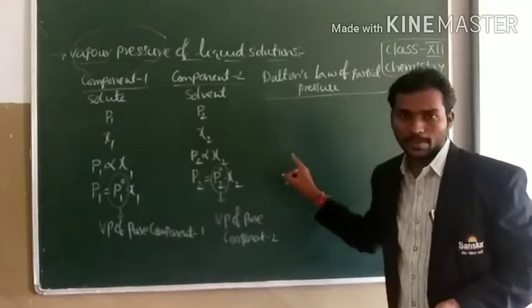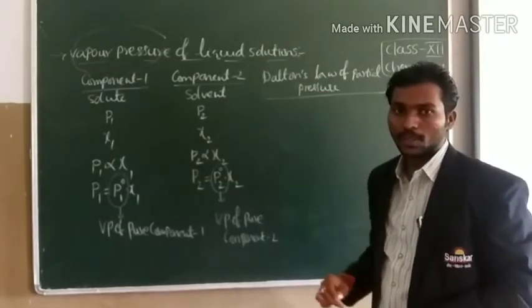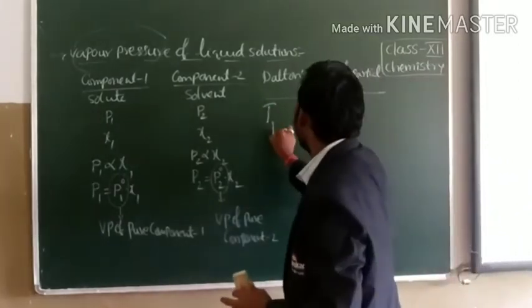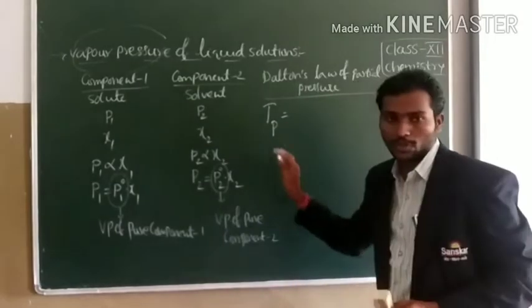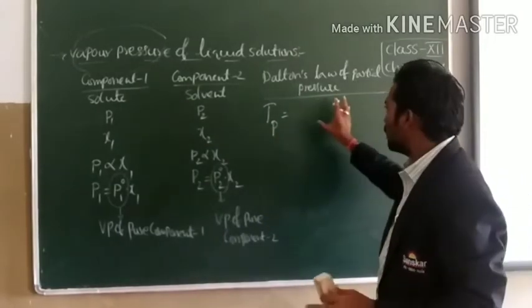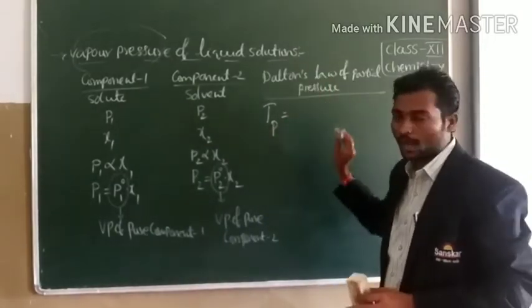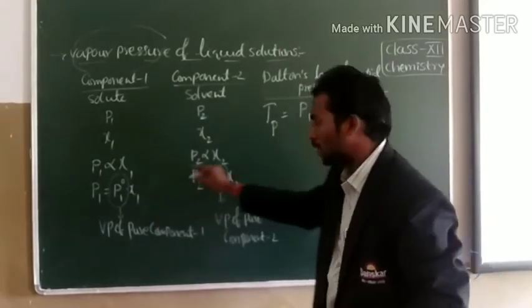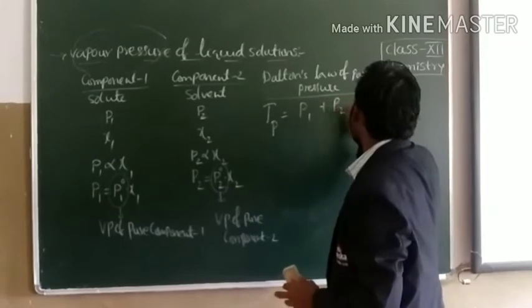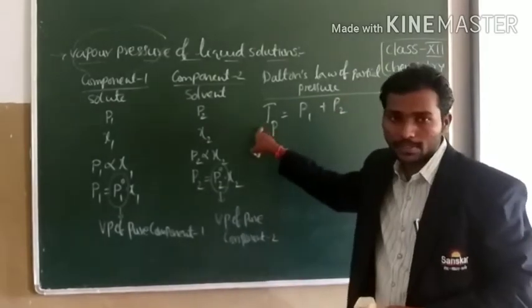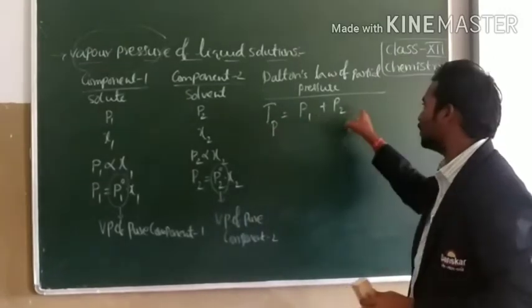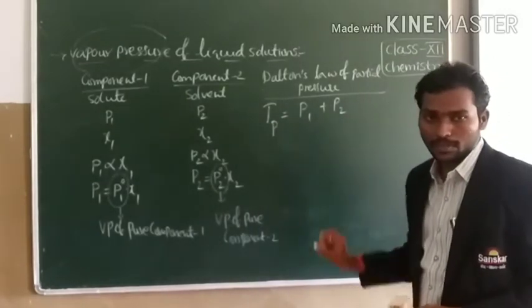Dalton's law of partial pressure tells that the total vapor pressure over the solution is the sum of the partial pressures of the components of the solution. Here P1 is one component and P2 is the second component. So the total vapor pressure of the solution is equal to the sum of the partial pressures of the components of the solution.